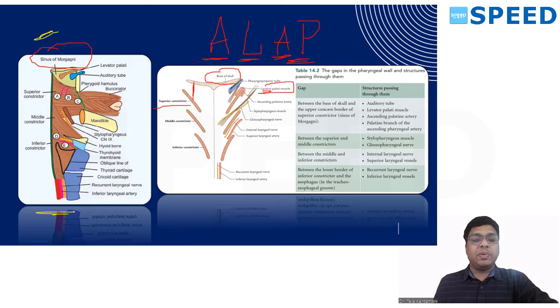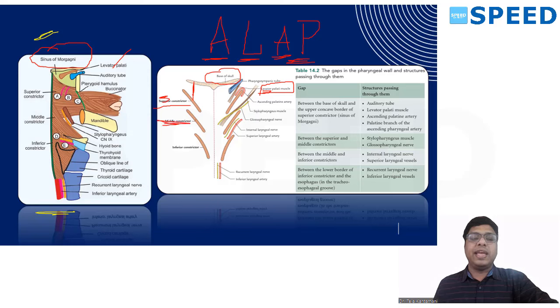It's mentioned in the picture. Okay. So this picture and this picture, they mentioned only levator veli palatini, not the tensor veli palatini. So that's wrong. So ALAP is nothing but auditory tube, levator veli palatini, ascending palatine artery, pharyngeal branch of ascending pharyngeal artery. Now, the space between superior constrictor here and middle constrictor here.